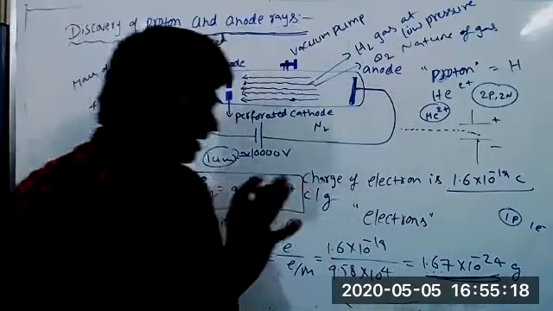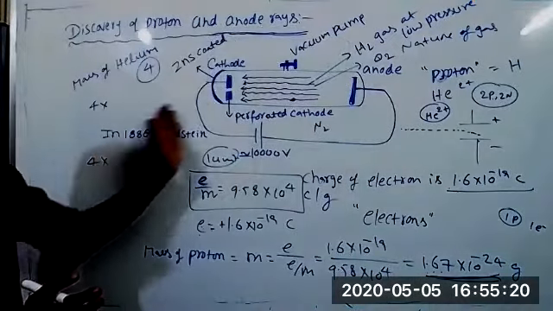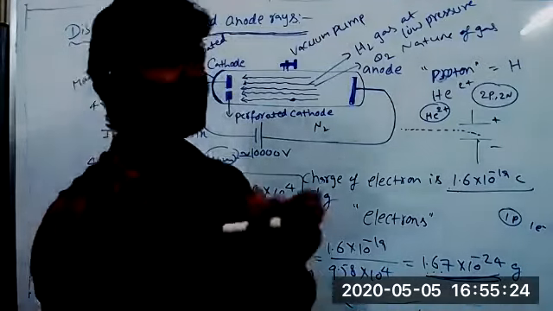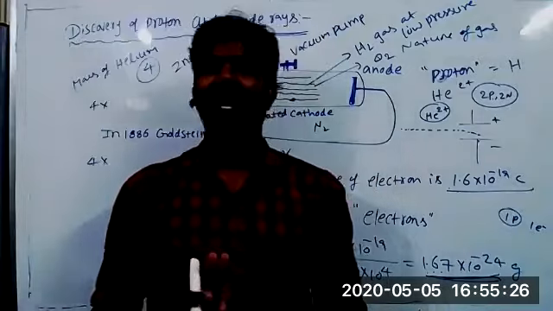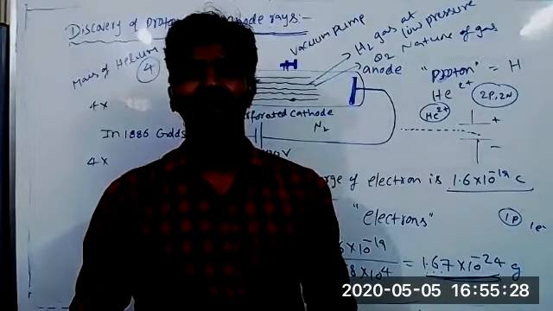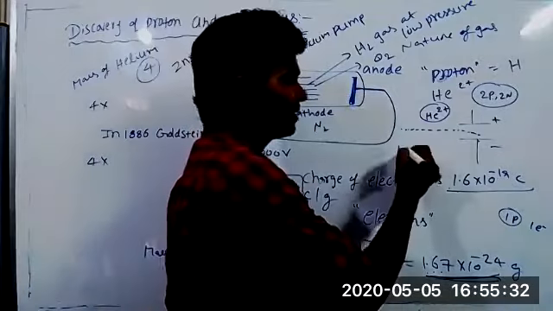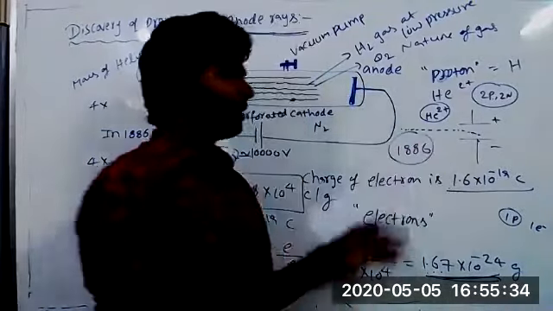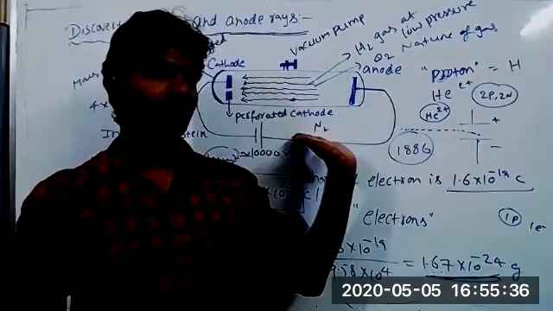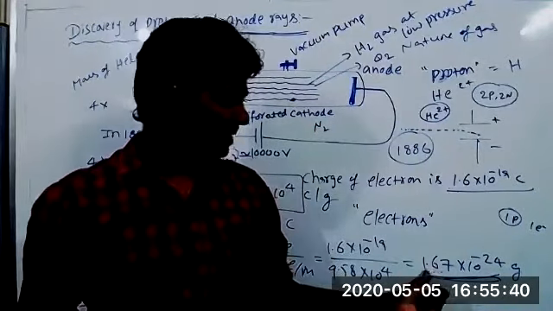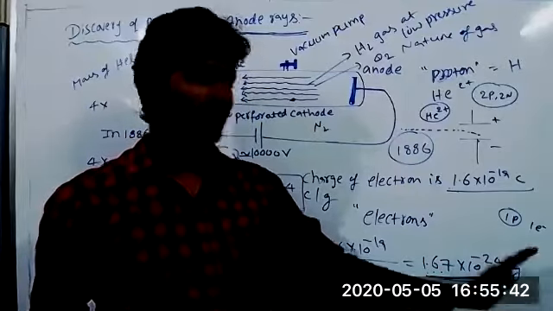Actually, what they found is that the mass of helium gas is coming 4. They concluded helium has 4 protons, until they discovered the neutron. This experiment was carried out in 1886. So they concluded hydrogen has only 1 proton, and that mass is 1.67 into 10 power minus 27 grams.